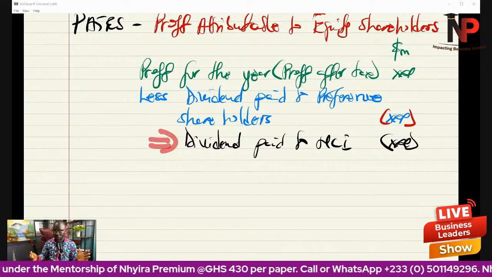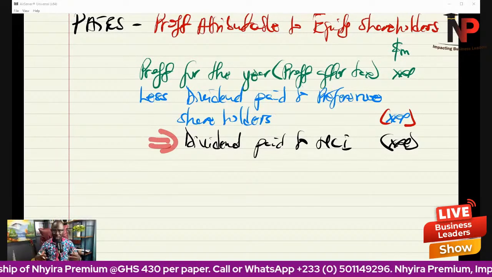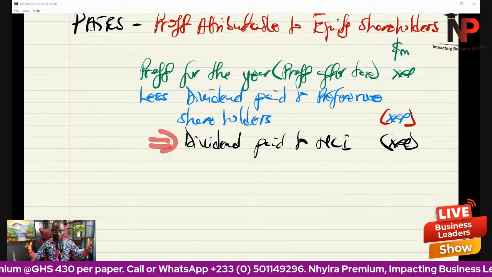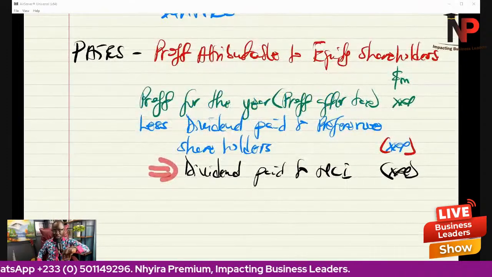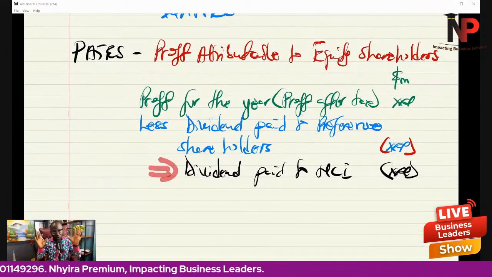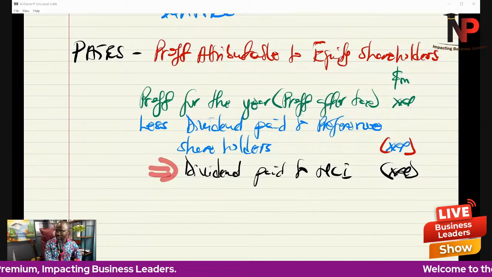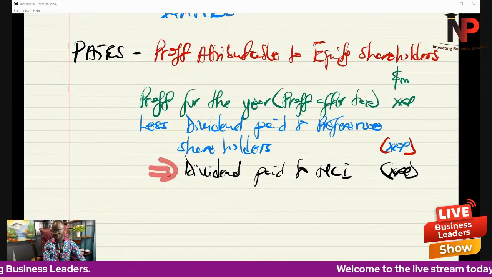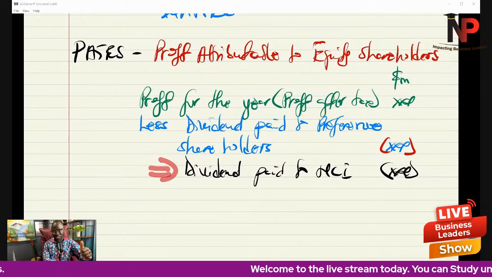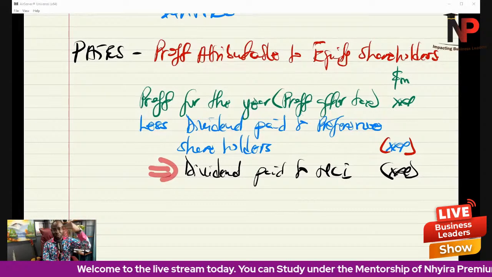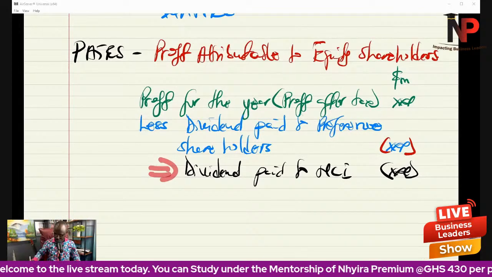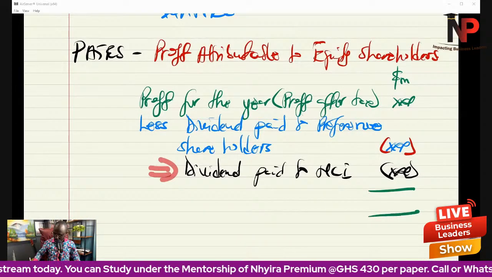You just have to know if we are supposed to calculate earnings per share in a consolidated financial statement environment, then definitely the dividend that we pay to the non-controlling interest must be deducted, because remember, we are looking for PATES, which is the profit attributable to the equity shareholders, the real shareholders, the shareholders of the parent entity. So that will be deducted there.